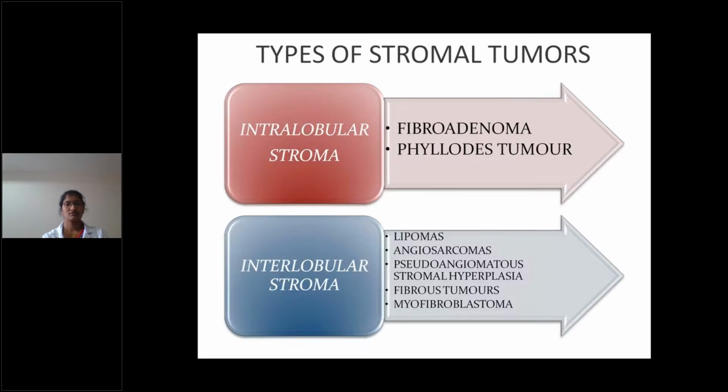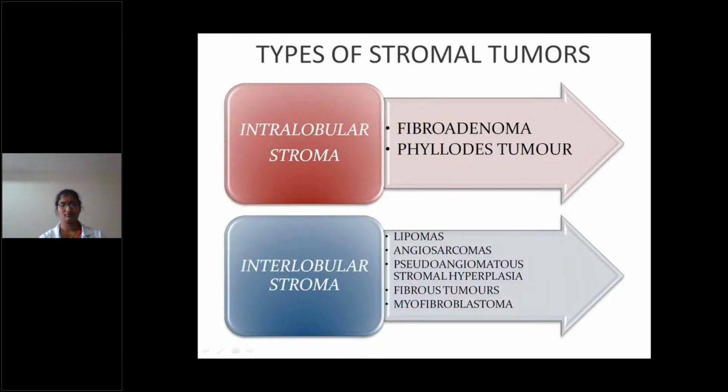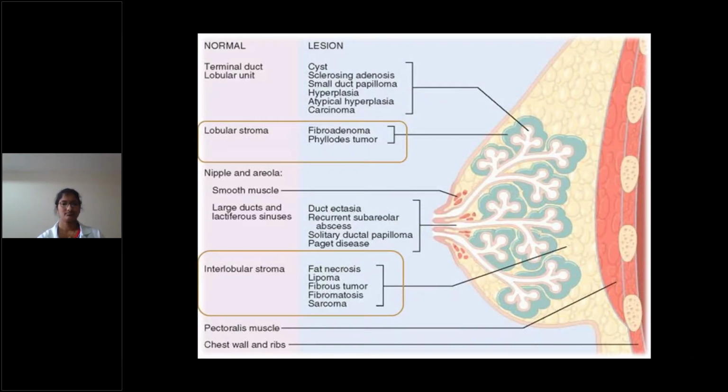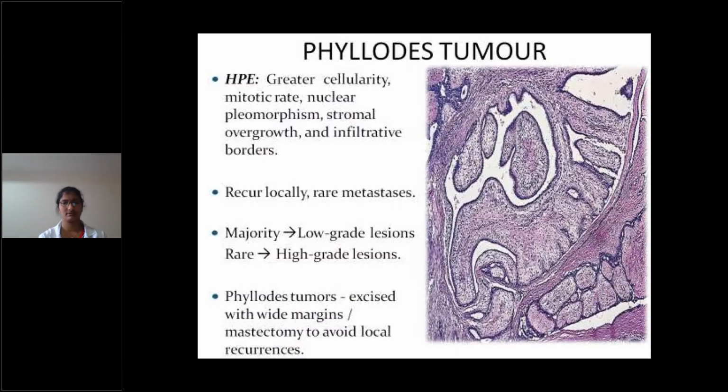Types of stromal tumors: intralobular stroma or interlobular stroma. Intralobular stromal tumors are benign tumors: fibroadenoma and phyllodes tumor. Interlobular tumors are lipomas, angiosarcomas, pseudoangiomatous stromal hyperplasia, fibrous tumors, and myofibroblastoma. These are the fibroadenomas and phyllodes tumor.